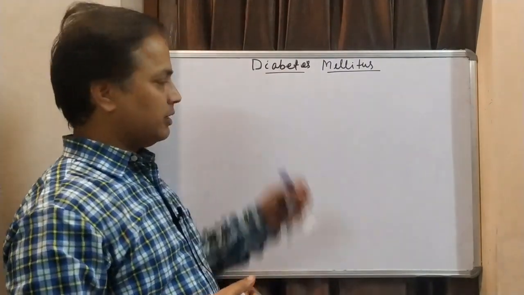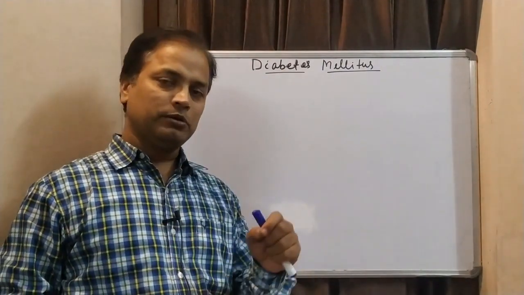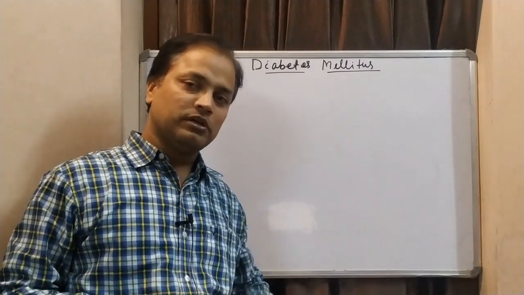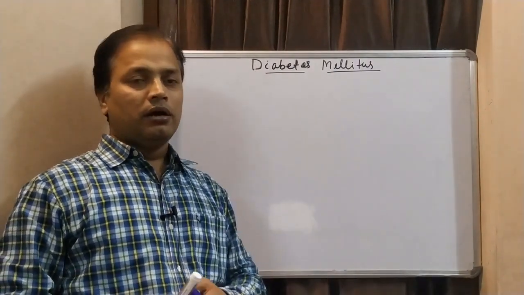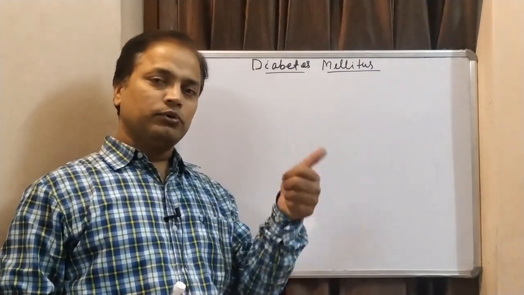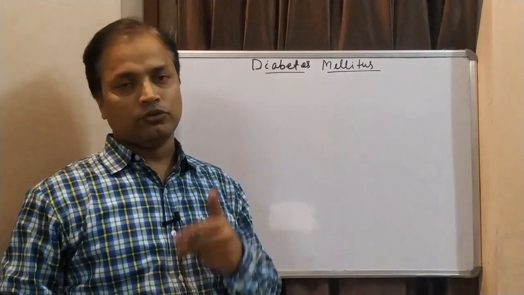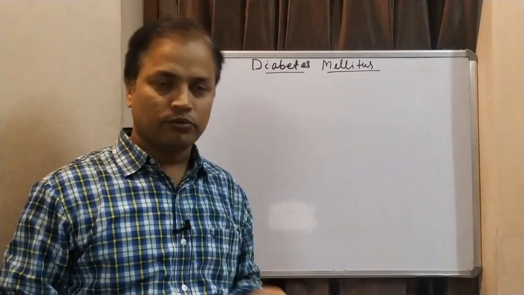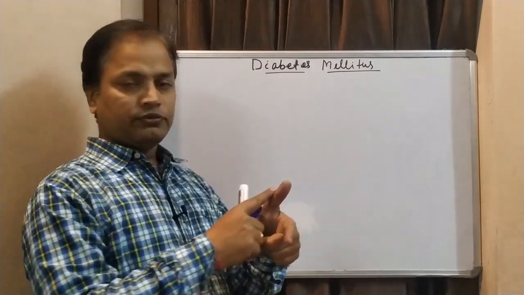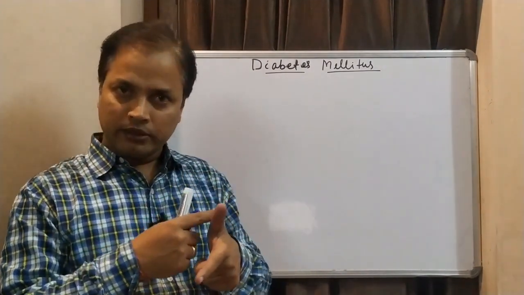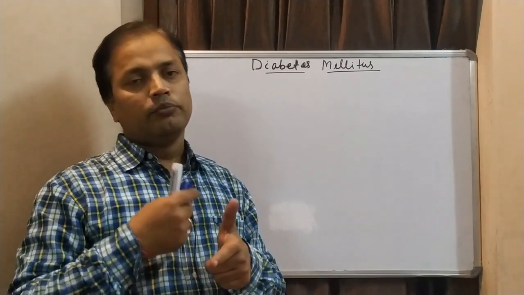In diabetes mellitus, not only the carbohydrate metabolic process is hampered or stalled, it also affects the protein, lipid and nucleotide metabolic pathways, because glucose gives you acetyl coenzyme A through glycolysis and the PDH reaction.